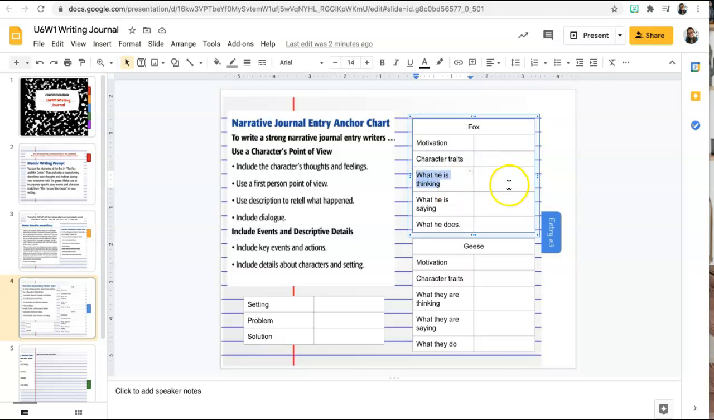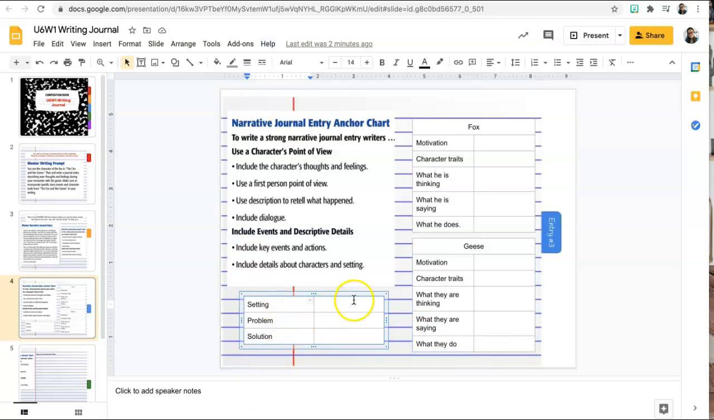What is the fox thinking? What are you thinking throughout the story? What are you saying throughout the story? And what are you doing in the story? And in the bottom, it talks about the geese. What are the geese motivated by in the story? What do they want to do? What are some character traits of the geese? Are they weak? Are they strong? Are they scared? Are they happy? What are the geese thinking? What are they saying? And what are they doing in the story? So you just type all your answers here because you're going to include that in your final.